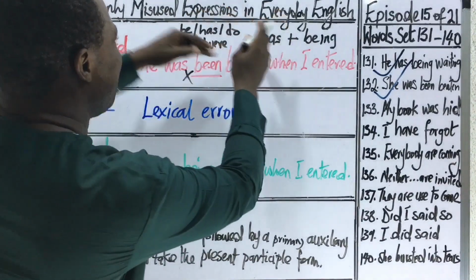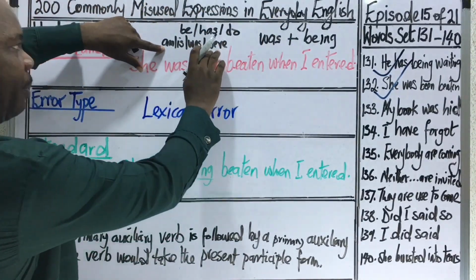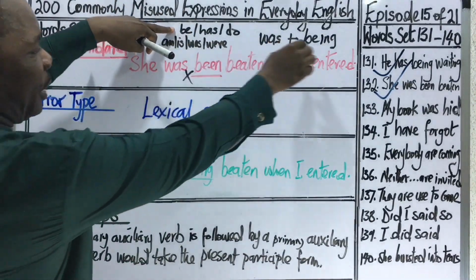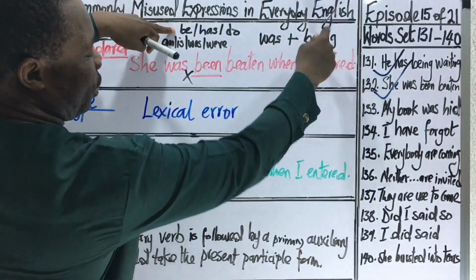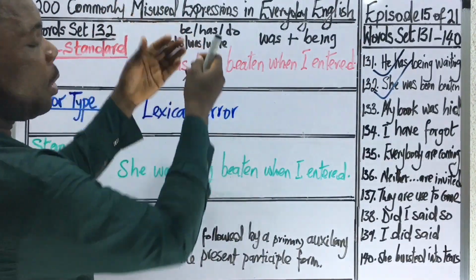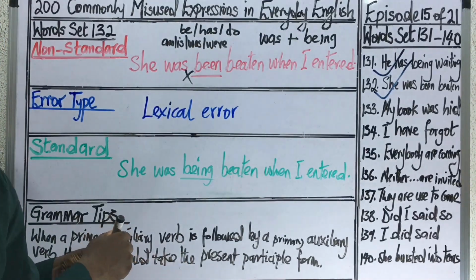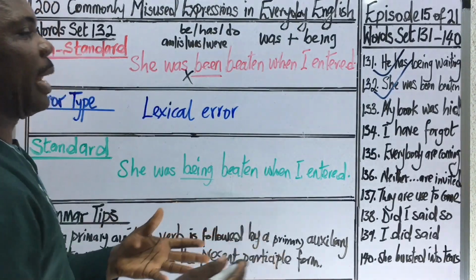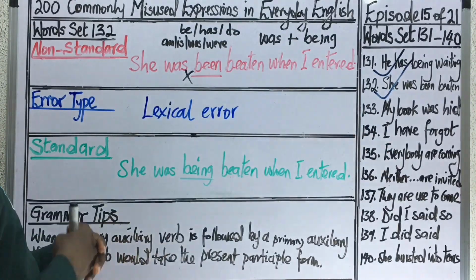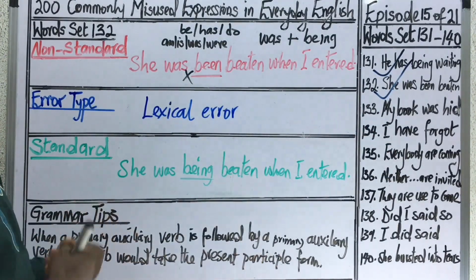So whenever a primary auxiliary verb in the category of be is combining with this word be, it will usually take the continuous case. Not only this word, even when it is combining with a lexical verb. For example, you can say something like "was taking" or "was going." So that will give you a past continuous tense.